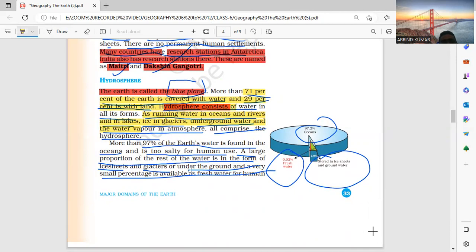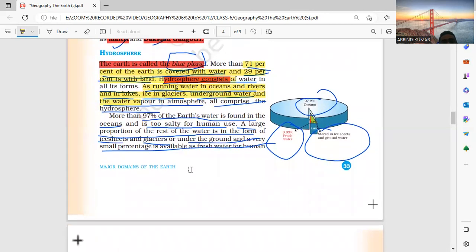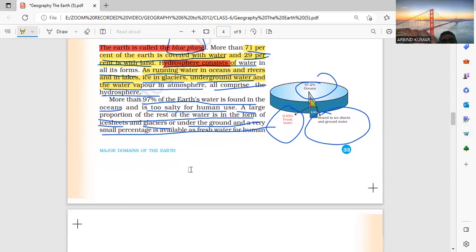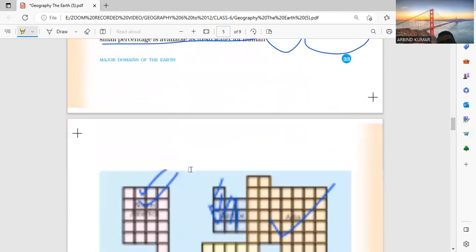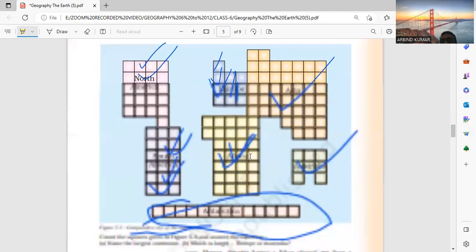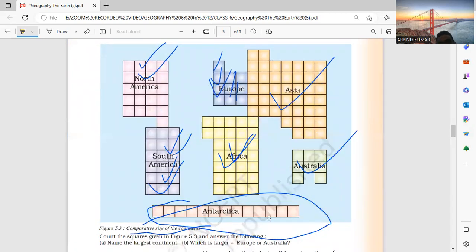97% is the ocean. A large portion of the rest of the world's water is in the form of ice sheets. बाकी जो बचा हुआ है एक तरह का ice sheet है. 2.8% is ice sheet and glacier, and a very small percentage is fresh water. यहाँ पे दिखाया गया कौन सी कितनी लार्ज है तो उनके बारे में बता दिया गया.